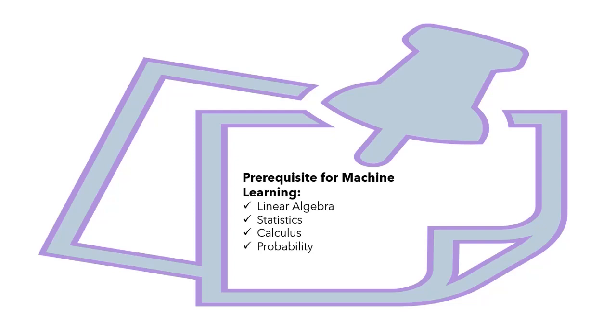With respect to machine learning, we should only focus on some important prerequisites like linear algebra, statistics, calculus and probability, as maths is a huge subject in itself. If you want to do a masters in maths, it will take many more years. So you should be familiar with these topics only. You don't have to practice each of them individually, as you have already studied them in your school and engineering days. The only thing you have to do is learn how and where to apply this knowledge with machine learning use cases.